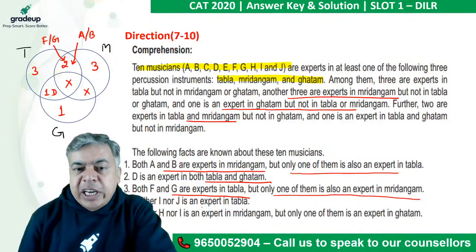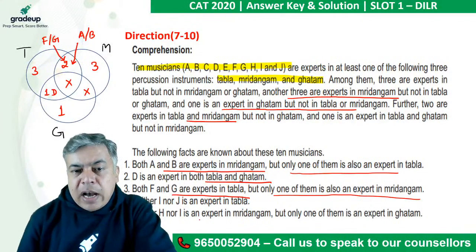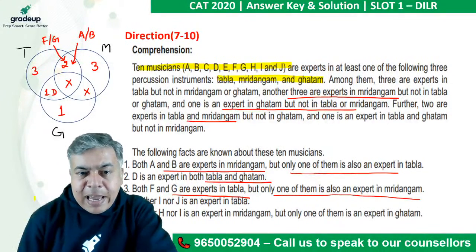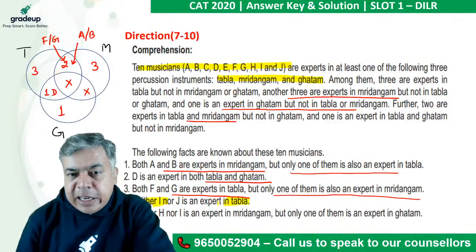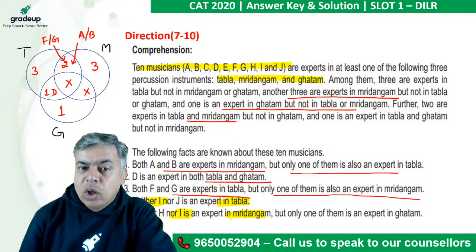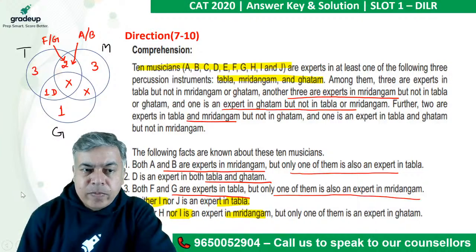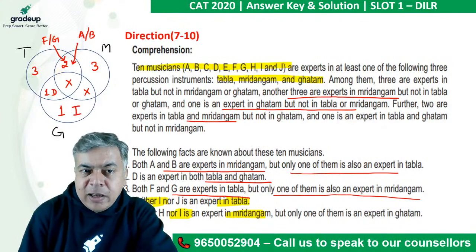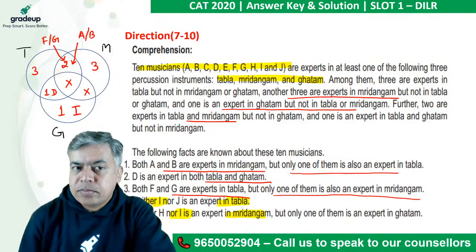Neither I nor J is an expert in T. Neither H nor I is an expert in M. So, look at I. I is not an expert in T. I is not an expert in M. So I must be an expert in only G. So I is clear. I must be here only, right?